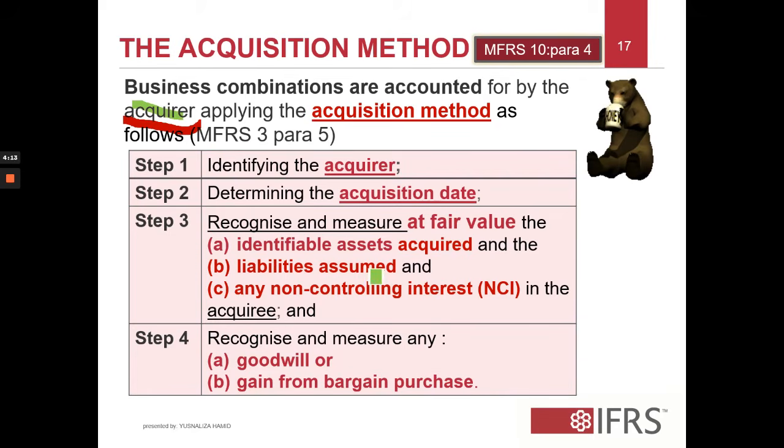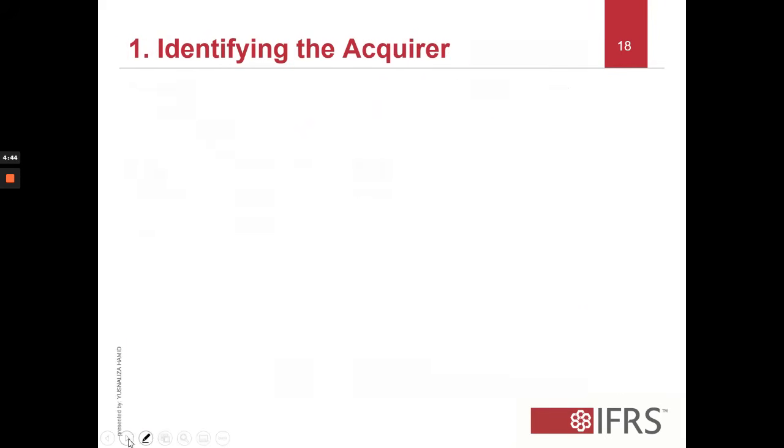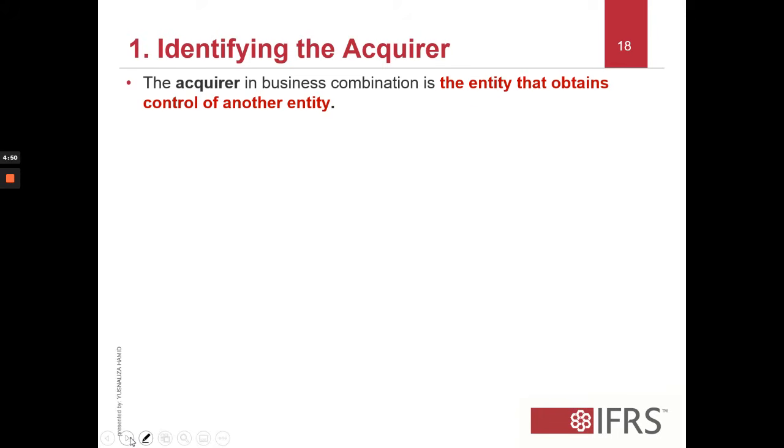The liabilities that are assumed in relation to the business combination, and any non-controlling interest should you acquire the subsidiary at less than 100%. So non-controlling interest should be measured. We will go into detail about non-controlling interest. And step 4 is to recognize and measure any goodwill or gain from a bargain purchase arising as a result of the business combination. Let's look at the first step, step 1.